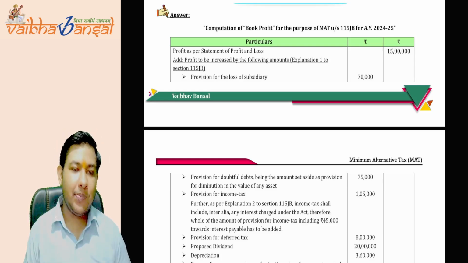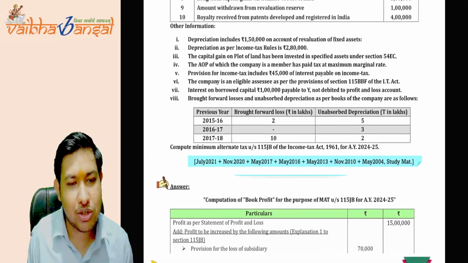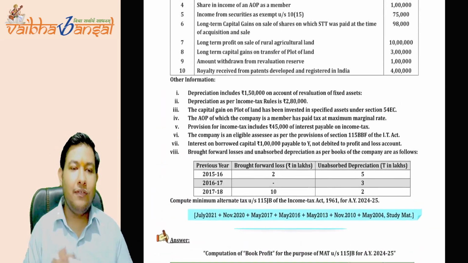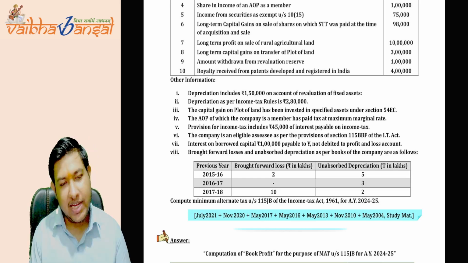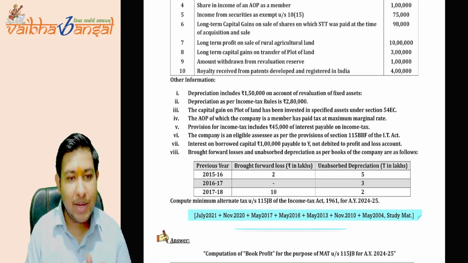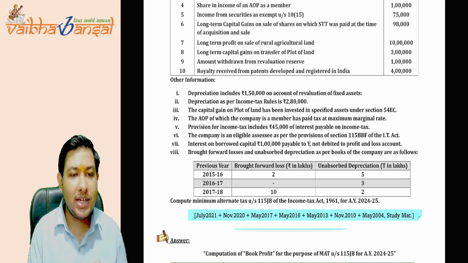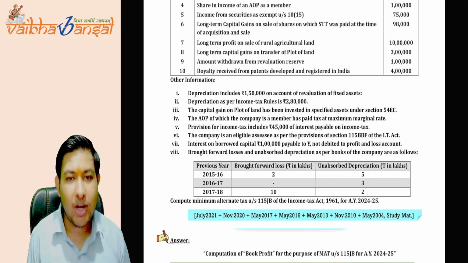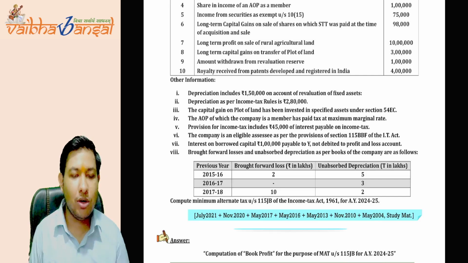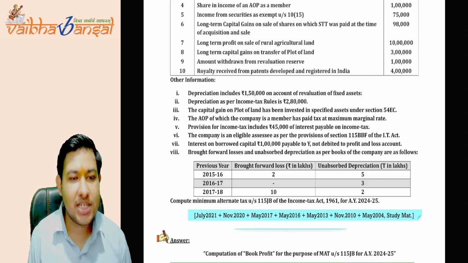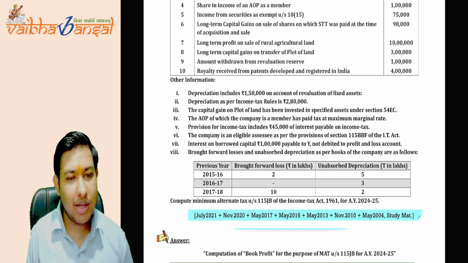Otherwise, after the PGBP chapter, we will take the questions of the MAT as well, so that we can get a very fluent understanding of each and every point that the question is asking, because while solving these types of questions the knowledge of PGBP will be required.